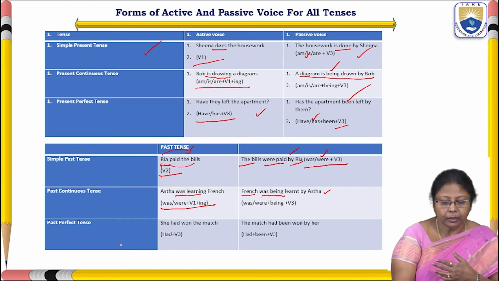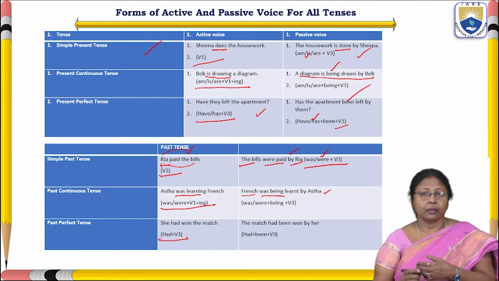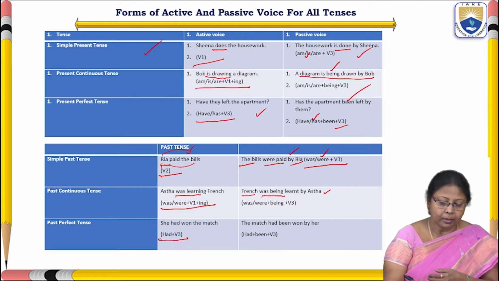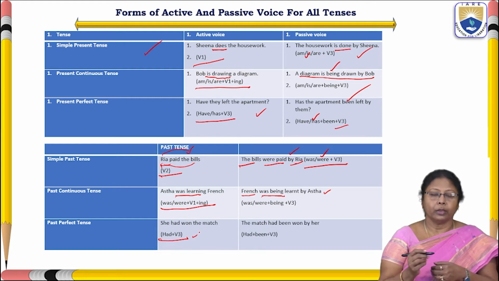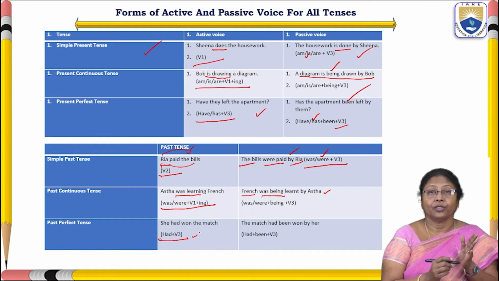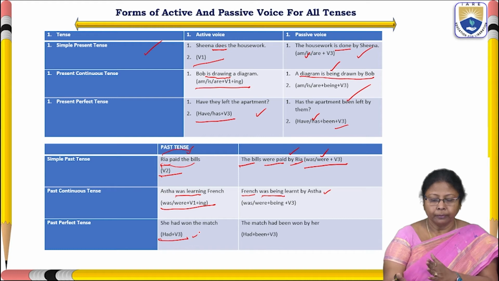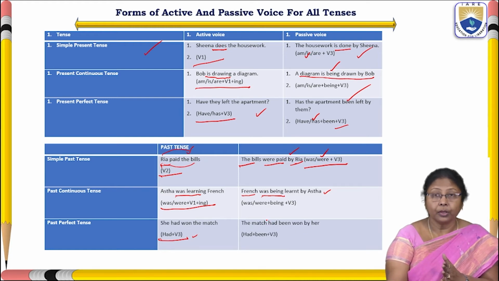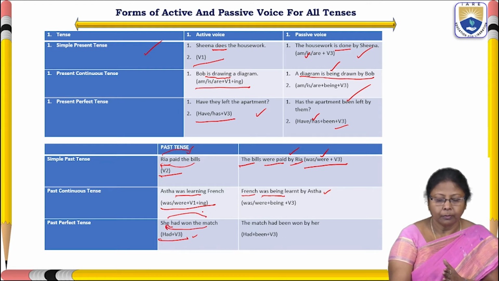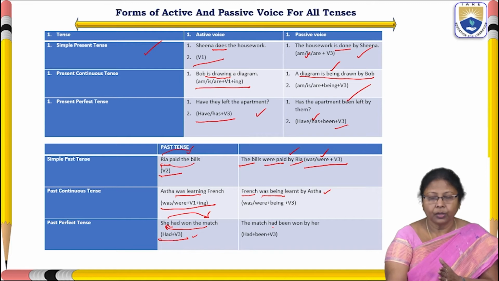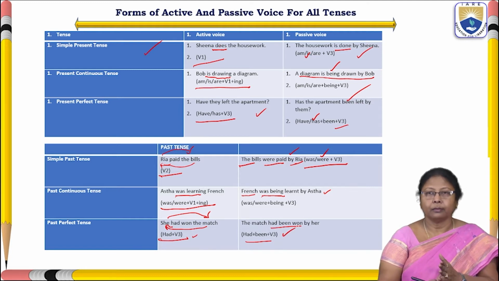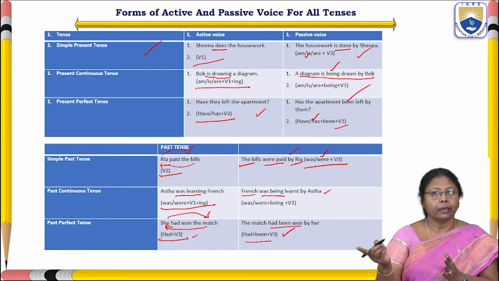Even the past perfect tense goes this way. The structure of past perfect tense under active voice is had plus V3. She had won the match. As usual, the subject will become object and the object will become subject. So, the match had been won by her.